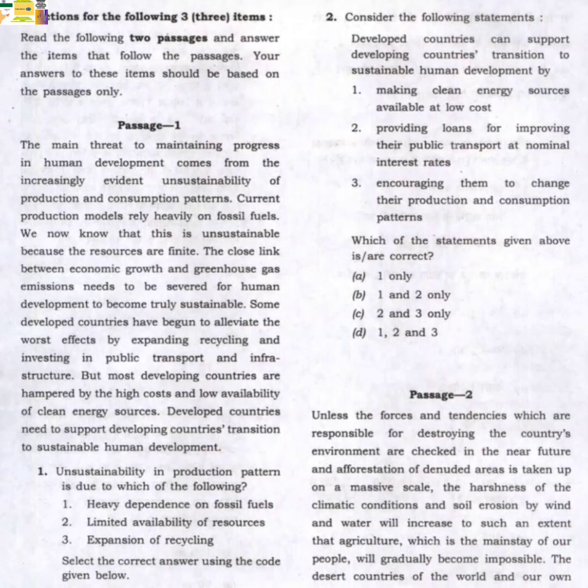Question number 2, based on passage 1, consider the following statements. Developed countries can support developing countries' transition to sustainable human development by: 1. Making clean energy sources available at low cost. 2. Providing loans for improving their public transport at nominal interest rate. 3. Encouraging them to change their production and consumption pattern. Which of the statements given above is correct? Option A, 1 only. Option B, 1 and 2 only. Option C, 2 and 3 only. Option D, 1, 2 and 3 only. Answer is option B, 1 and 2 only.